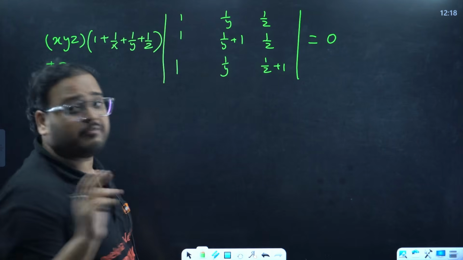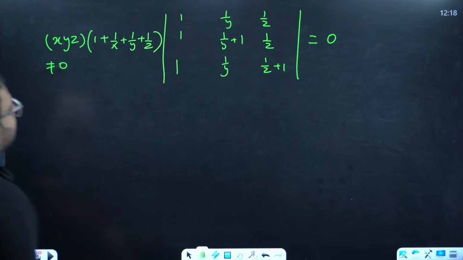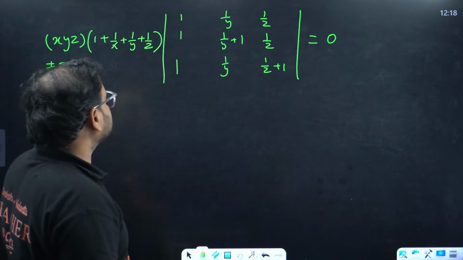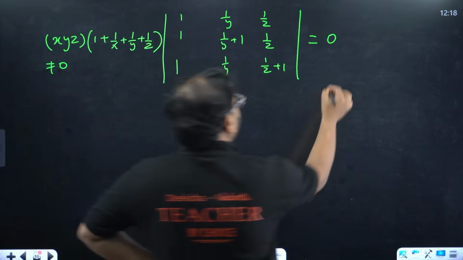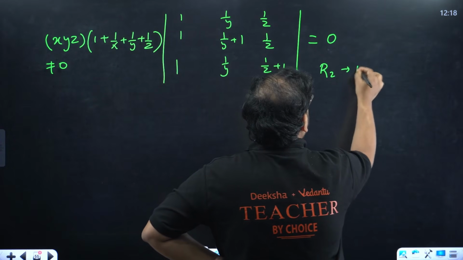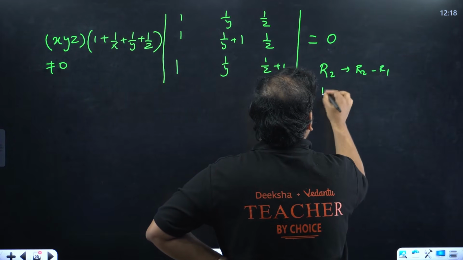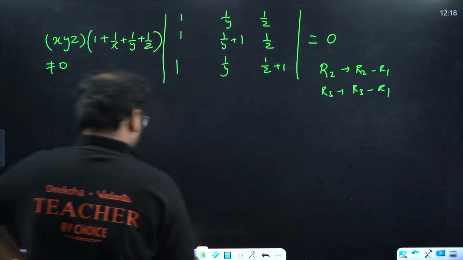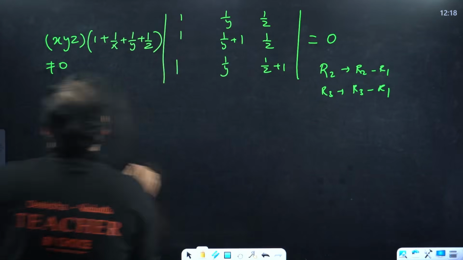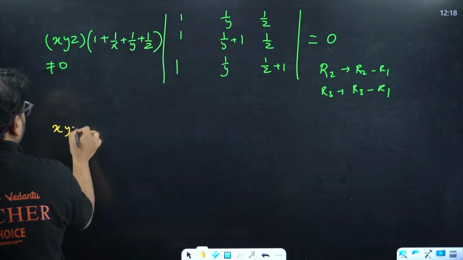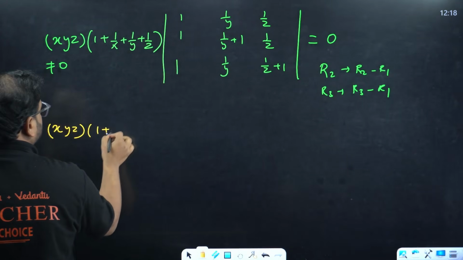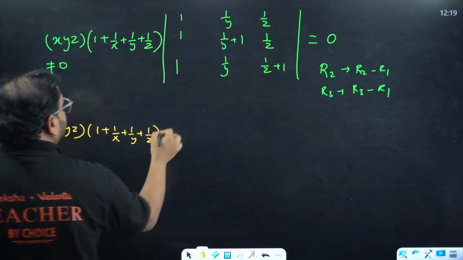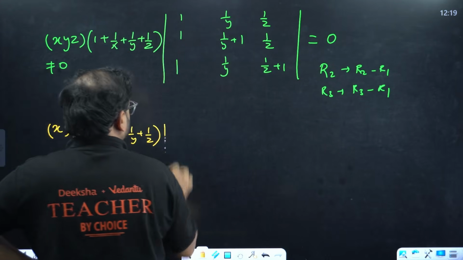So I need to perform again some row transformation. Let us do it. I'll write it as row 2 equals row 2 minus row 1, and row 3 equals row 3 minus row 1. Let's write this. Check it out. So this all remains as it is, x, y, z into 1 plus 1 by x, 1 by y, 1 by z. And if you write this, you'll have, check this out.